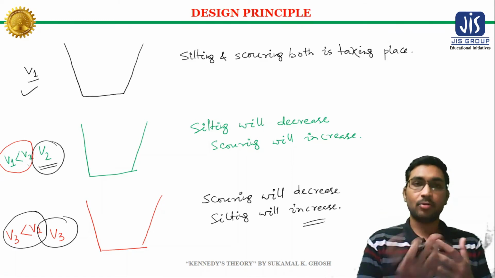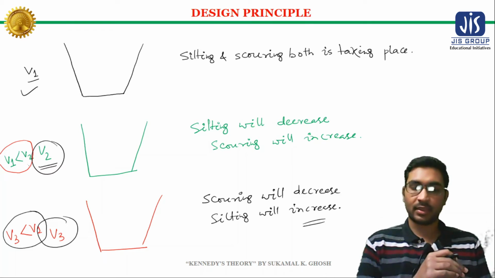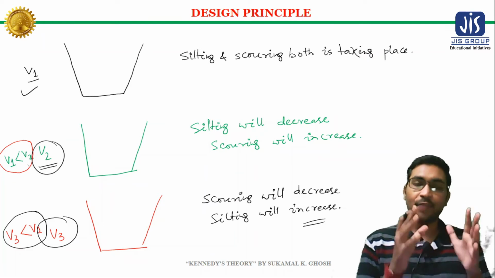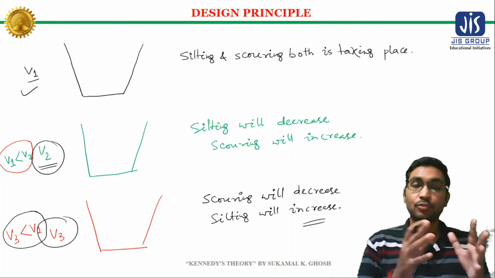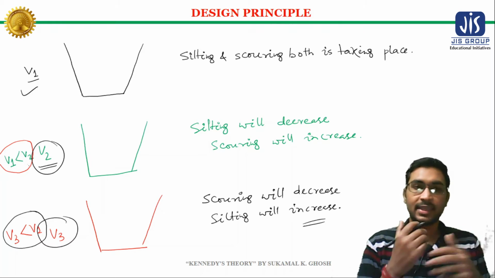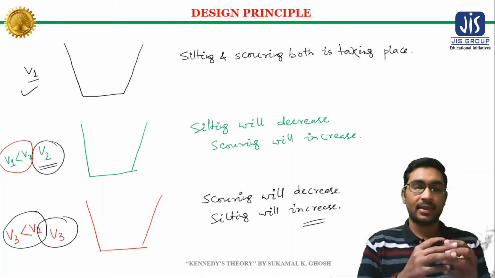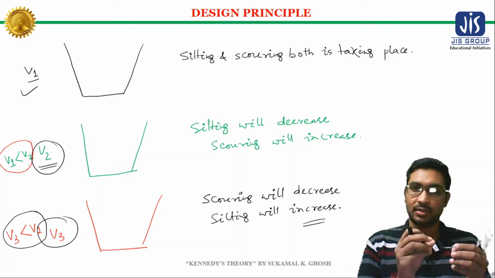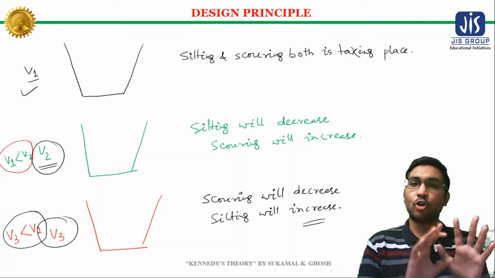I am talking about the unlined alluvial channels. So if you want to design a stable unlined alluvial channel, then you need to design a velocity in such a way that silting and scoring will not take place.